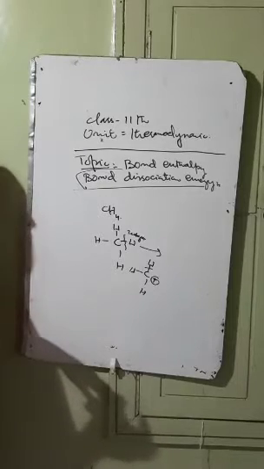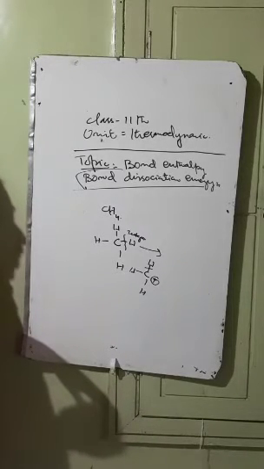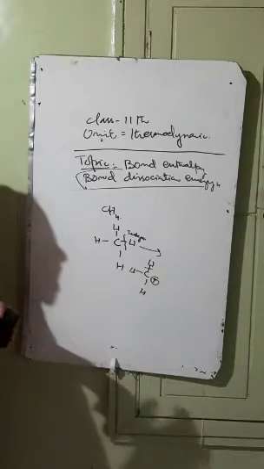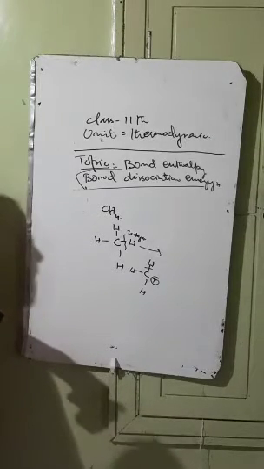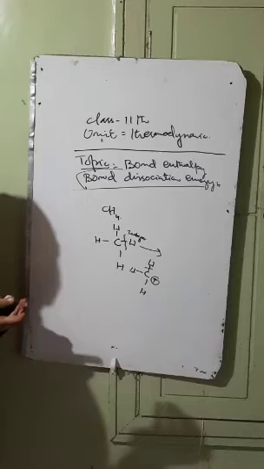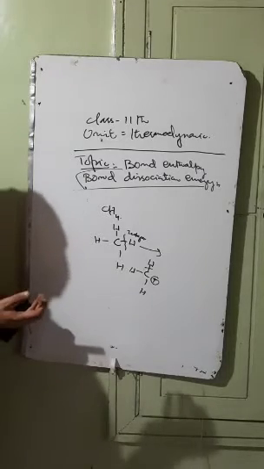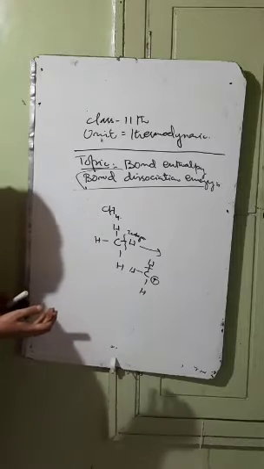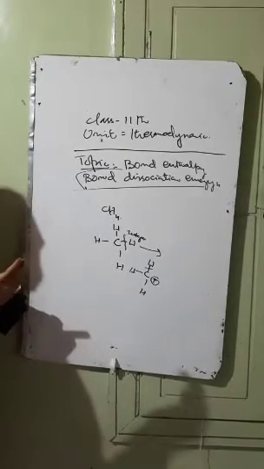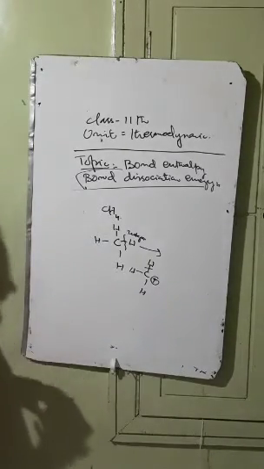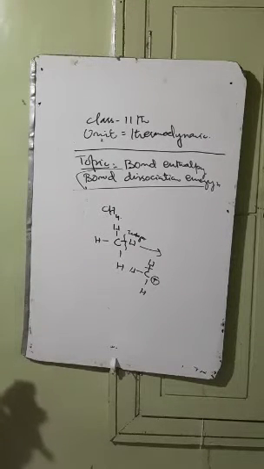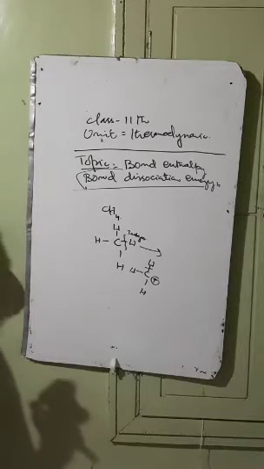So bond enthalpy or bond dissociation energy may be defined as the amount of energy released or absorbed when the bonds between the reactants are broken down and the bonds between the products are formed. That's called as the bond enthalpy. And bond dissociation is simply when the bond is broken down between the reactant molecules. Generally we use the terms bond enthalpy and bond dissociation energy as one and the same. We consider them as one and the same thing.